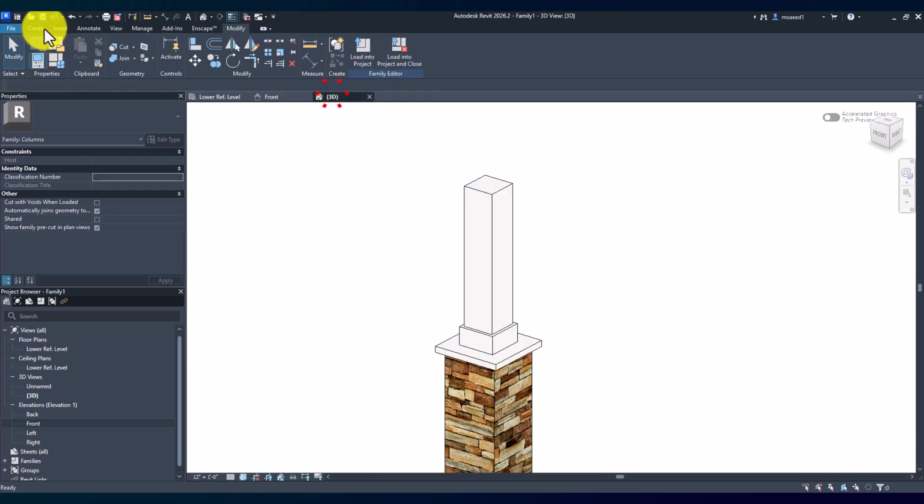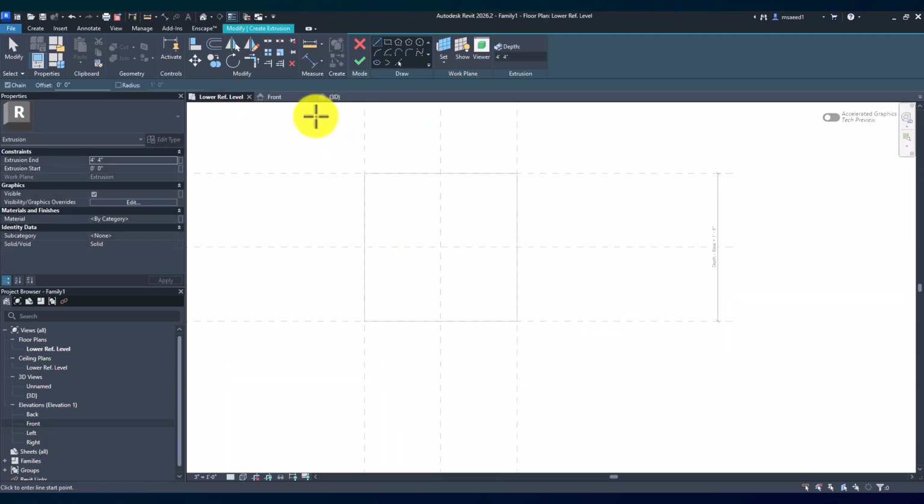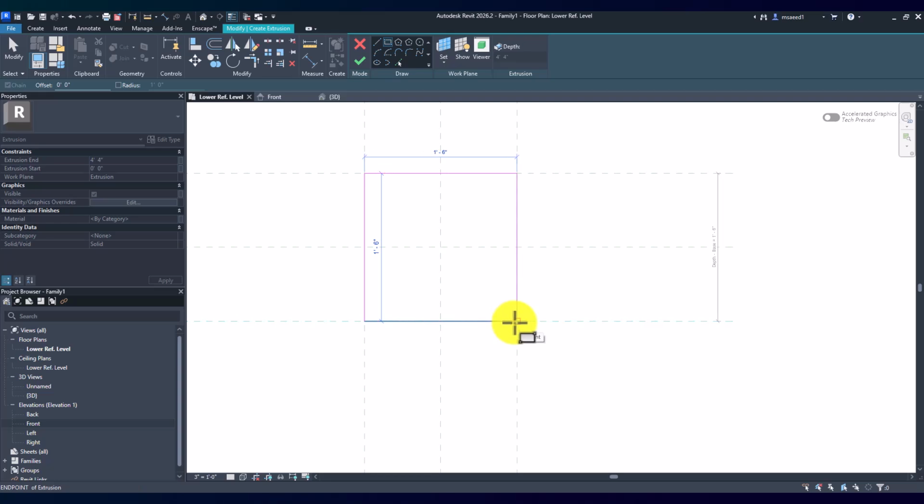So we're going to go here again, create extrusion, pick a plane, pick the top now. And again, we'll just do a square. And we want to make sure the offset is minus 6 inches or minus 4 inches.